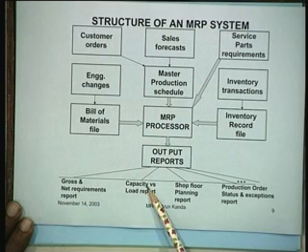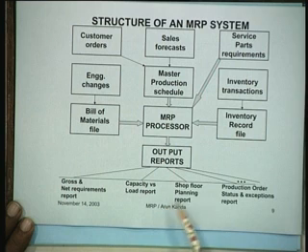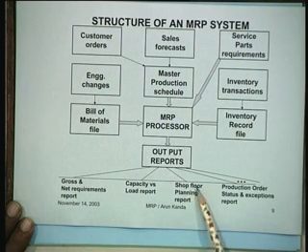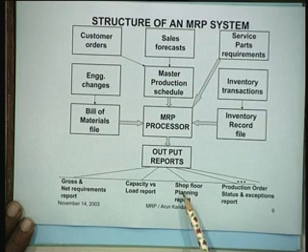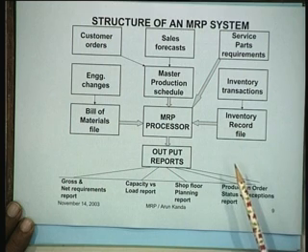Capacity versus load report, which means it tells you what is the capacity that you have and how much you are loading it in individual periods. Shop floor planning report is more detailed, and it tells you exactly how the various equipments and the machines in the shop floor are going to be loaded over the next 1 week, 2 weeks, 3 weeks.